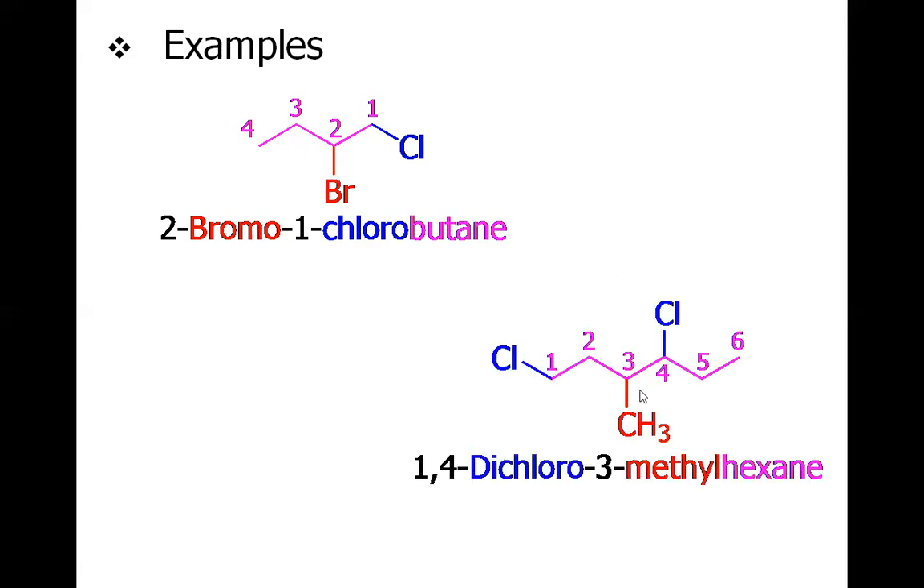For the other molecule, again we will have to count from here because this carbon number 1 has the substituent attached, but if you count from the other side, there is no substituent. So let us count from here: 1, 2, 3, 4, 5, 6. Now there are 2 chloros and 1 methyl, and you know that chloro, C, comes prior to methyl. We will not consider D in this, D for di, but we will consider C for chloro and M for methyl. So the name of this molecule will be 1,4-dichloro-3-methyl hexane.